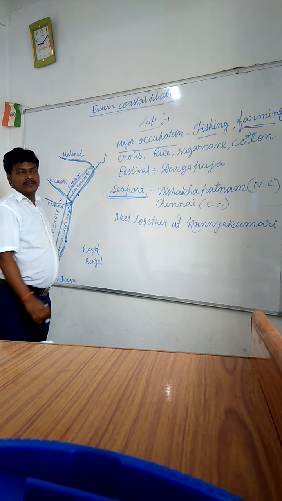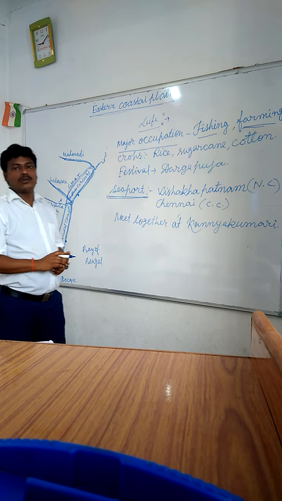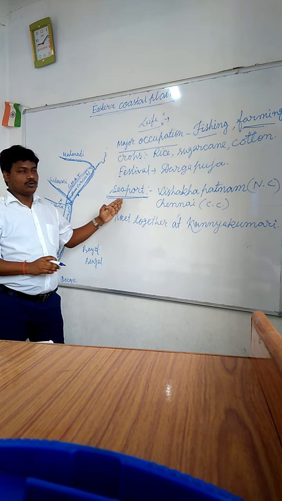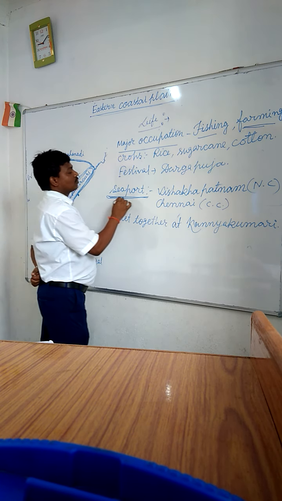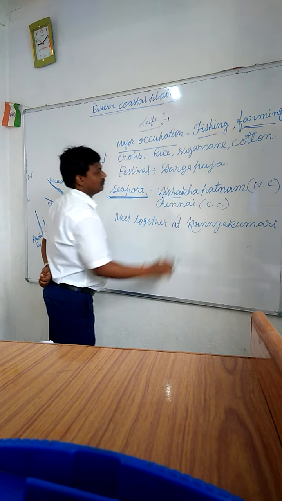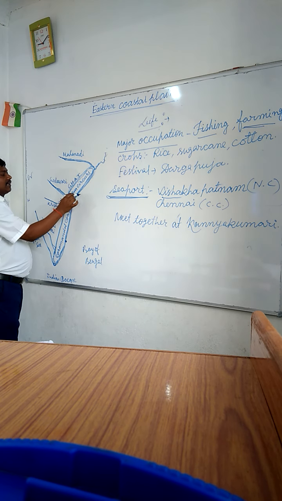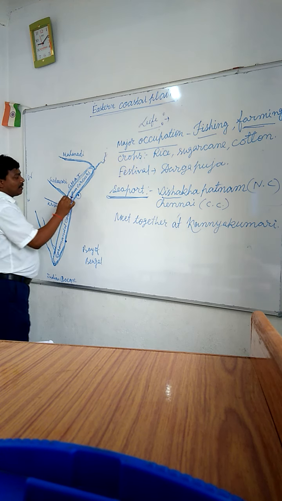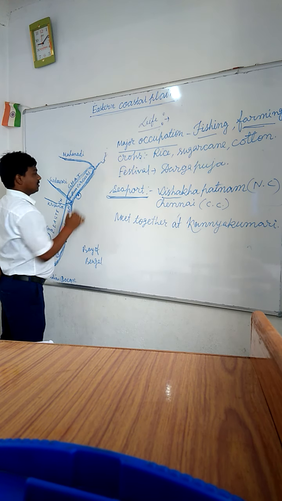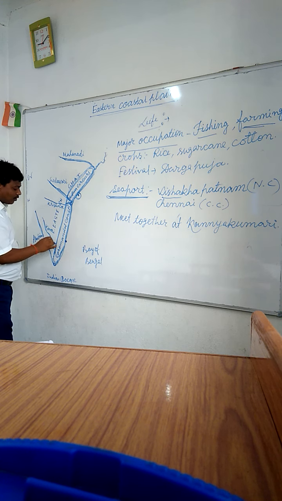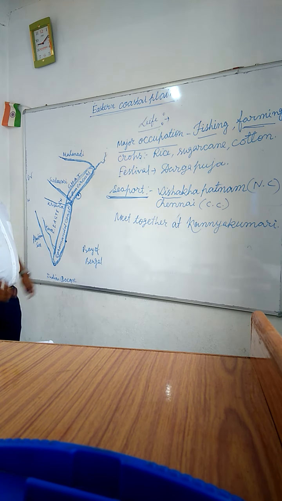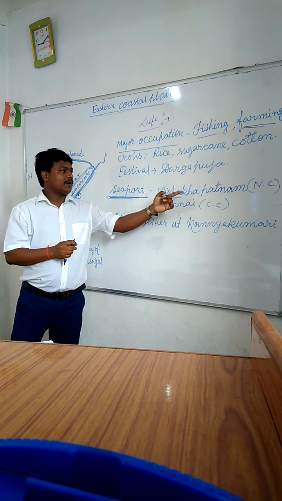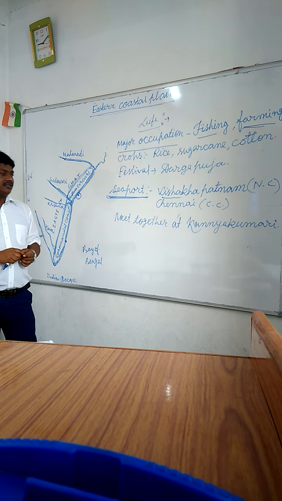Seaport. If I ask you a question, write down two seaports of the Eastern Coastal Plains. You have to write that there are two seaports in the Eastern Coastal Plain. Visakhapatnam is situated in the Northern Circars, and Chennai is an important seaport which is located in the Coromandel Coast. So there are two seaports, Visakhapatnam and second one, Chennai.